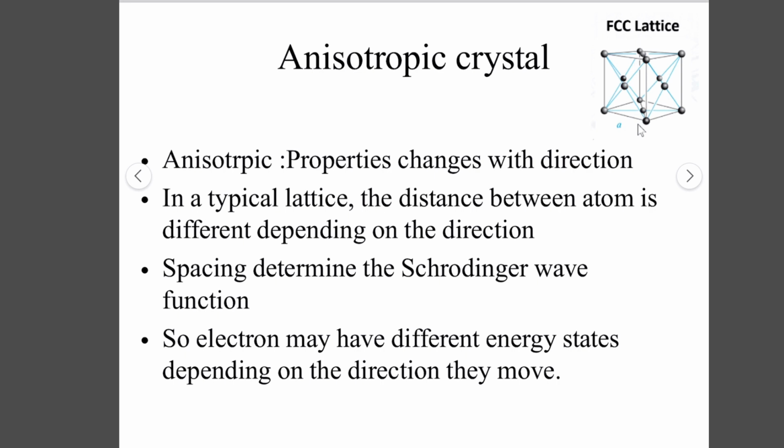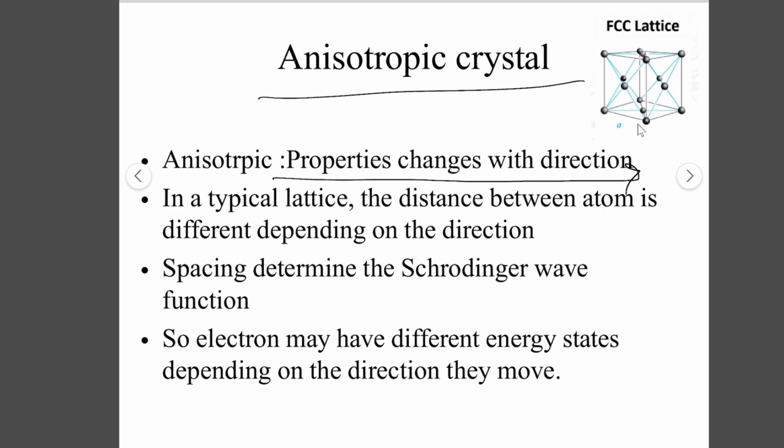So if we now discuss the crystal lattice, for example, an anisotropic crystal is one whose properties change with direction. It means that in a typical lattice, the distance between atoms is different depending on the direction.